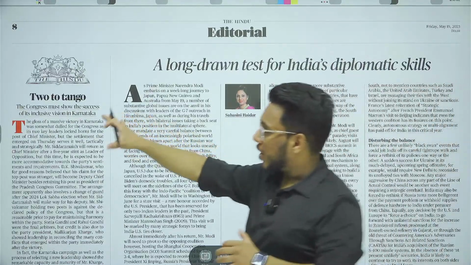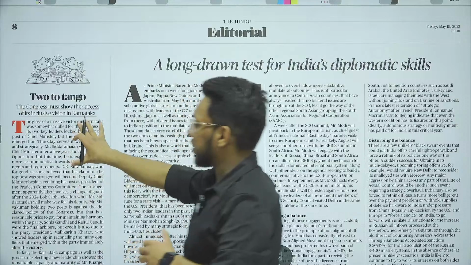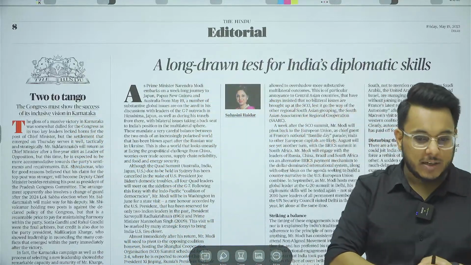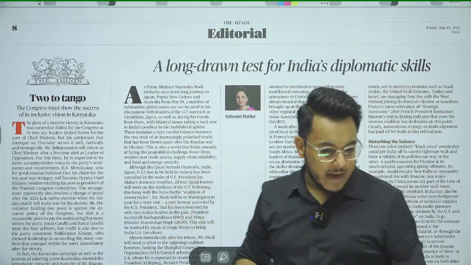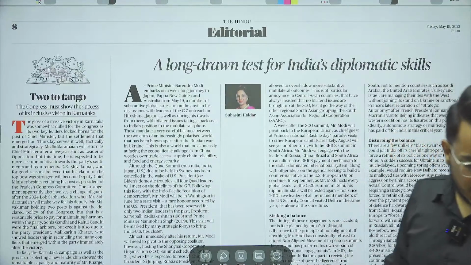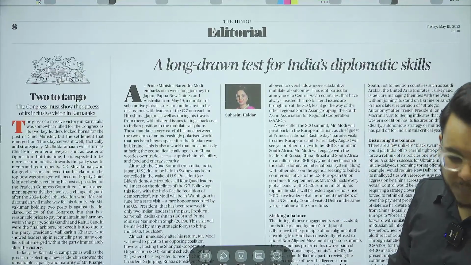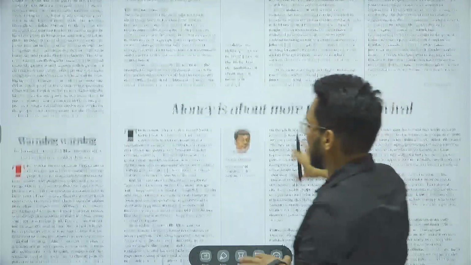Then, Two to tango, the Congress must show the success of its inclusive vision in Karnataka. Again, guys, this is a political article, not very important for the examination, so no need to go into too much detail.